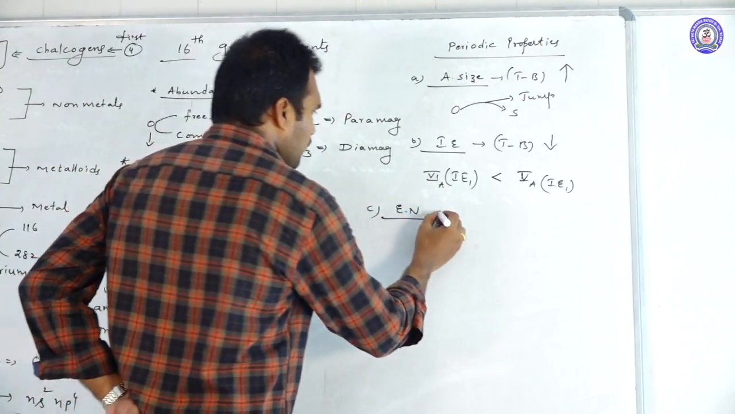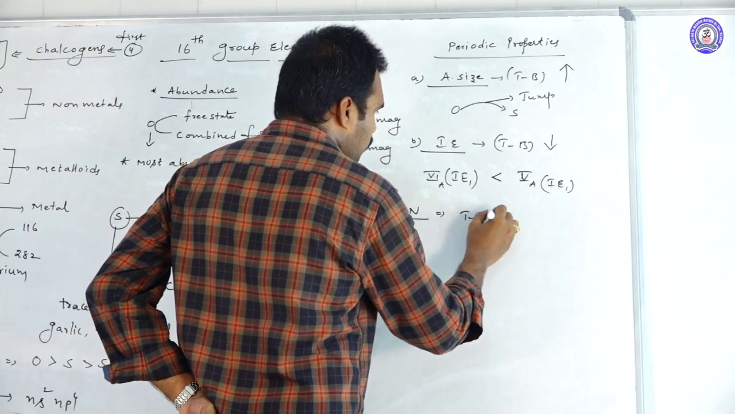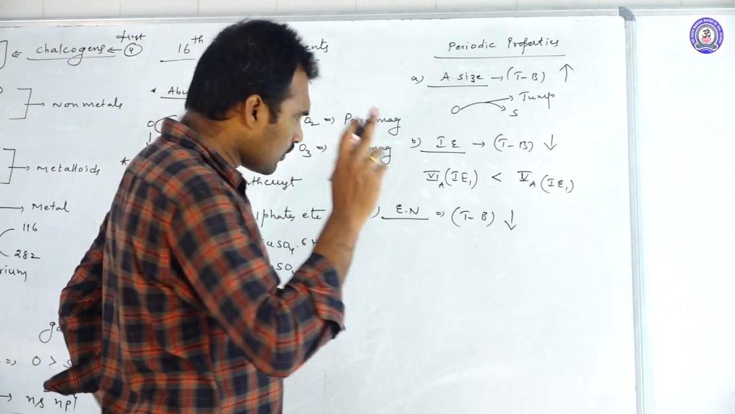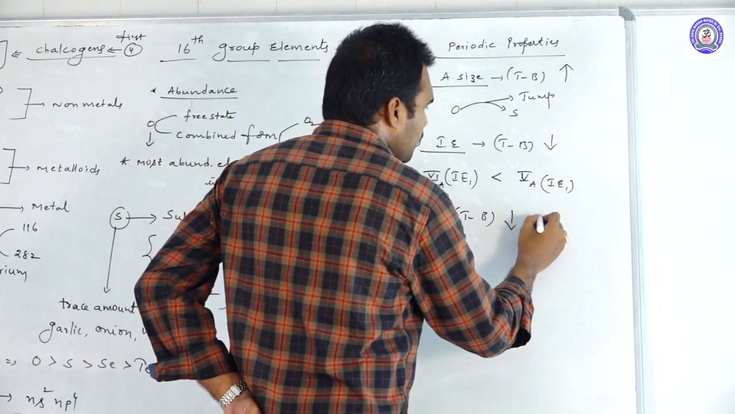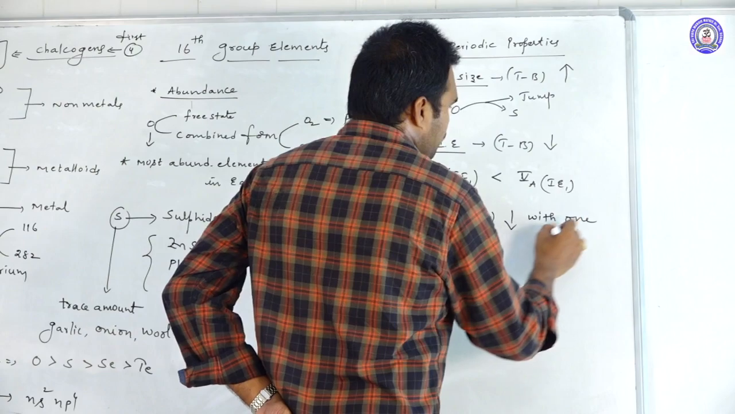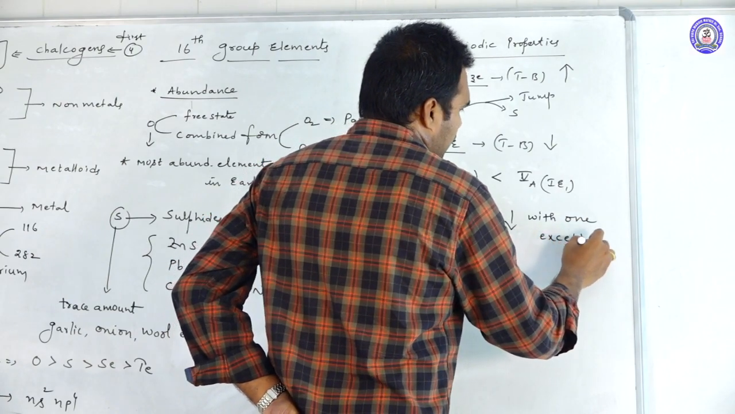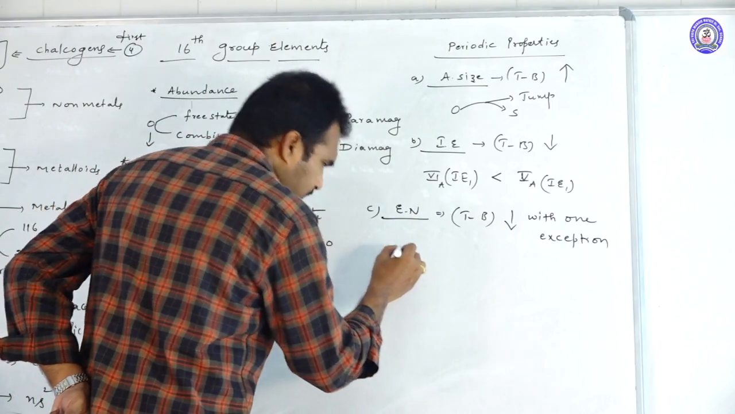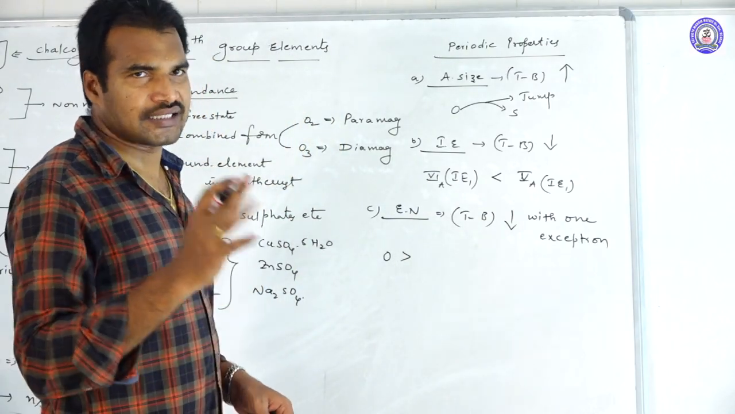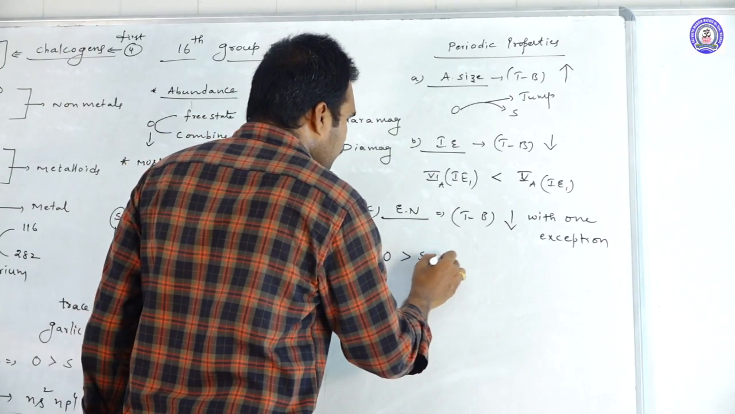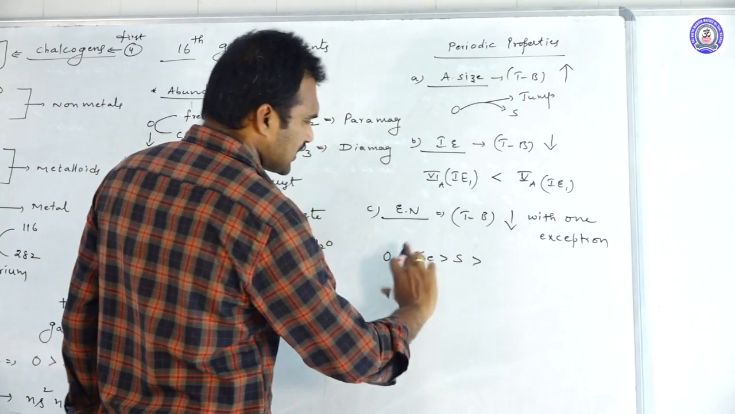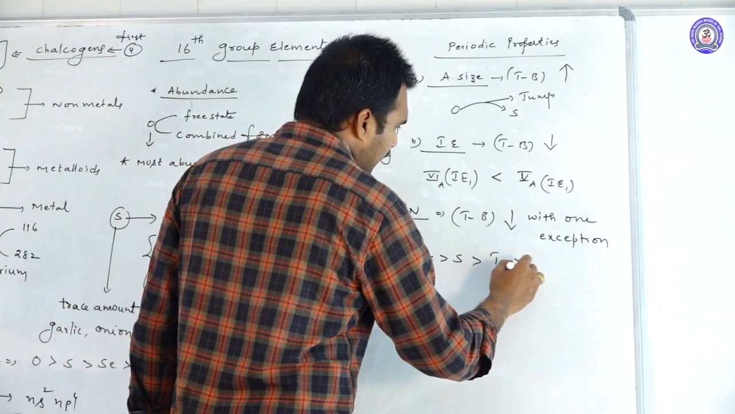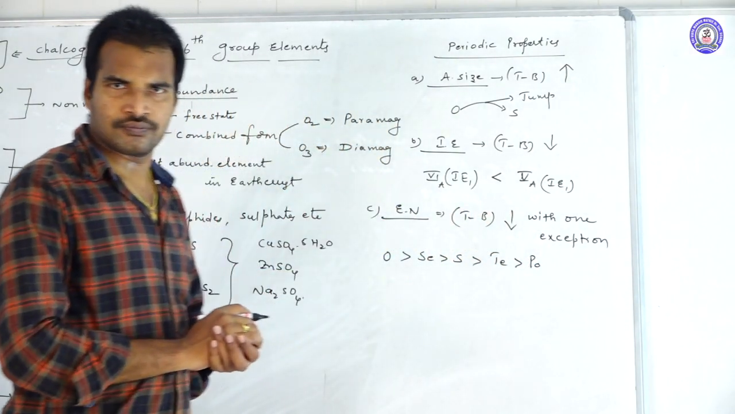In case of electronegativity, when you come from top to bottom, usually the electronegativity decreases. That's the regular trend. Here it is also decreasing, but with one exception. What is that exceptional case? Oxygen. After oxygen, what are you expecting? Sulfur. But here selenium will come. There was an exchange of sulfur and selenium. So oxygen, sulfur, selenium, tellurium and polonium remain as they are.